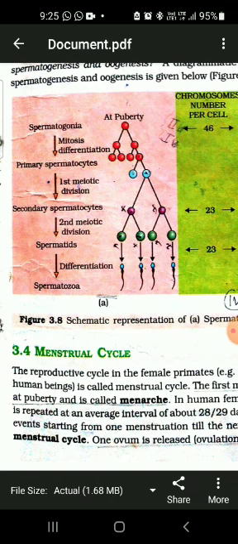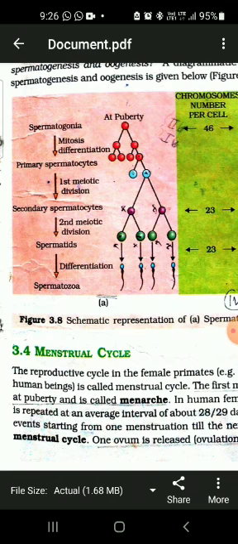The development of follicular cells within the ovary starts from day one of the cycle, and by the middle of the cycle, LH and FSH, the gonadotropic hormones released by the pituitary, are found to be at their peak. This is known as the luteal surge, that is, the highest secretion of luteinizing hormone from the anterior lobe of the pituitary. This results in the rupture of the Graafian follicle and the release of the ova.